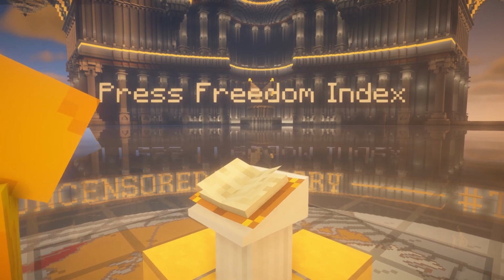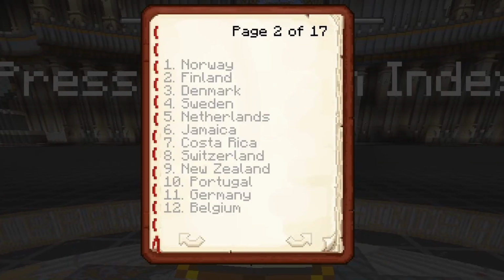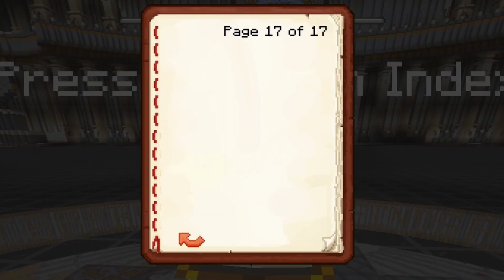If we go all the way down here, this book is the press freedom index. The top one has the most press freedom. Number one, which is Norway, has the most press freedom. They're all ranked individually for how much press freedom they have.